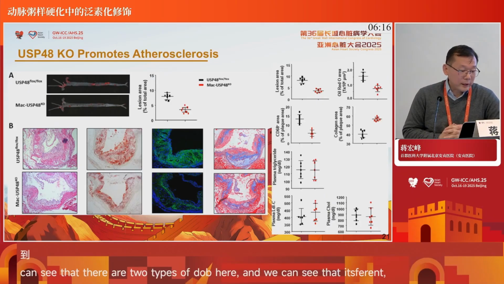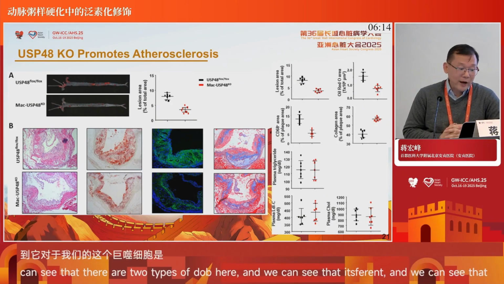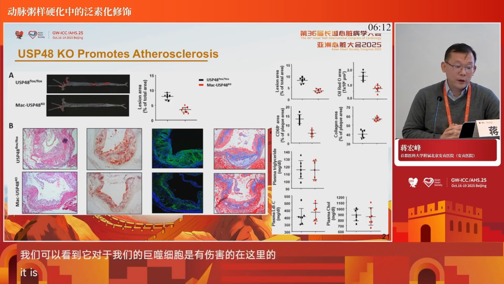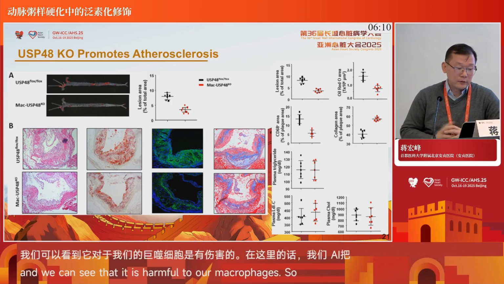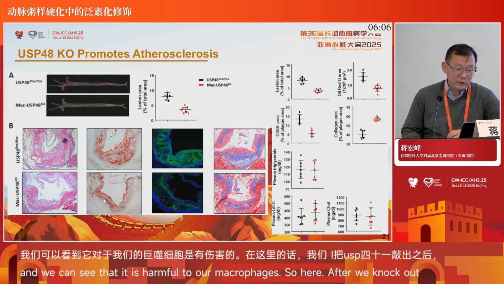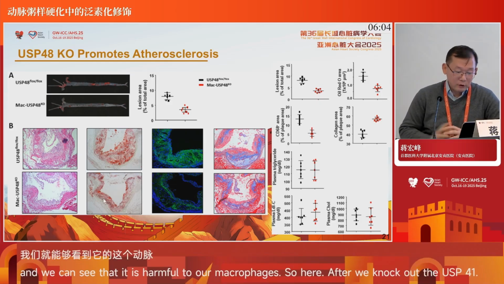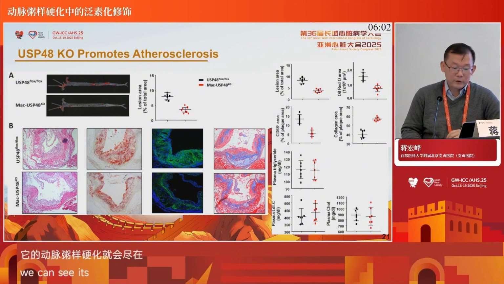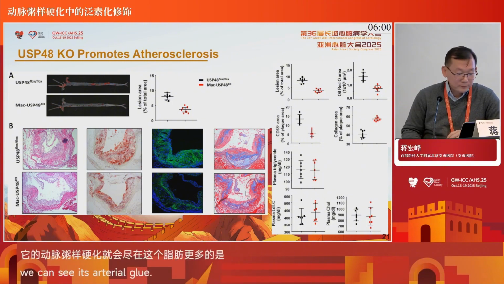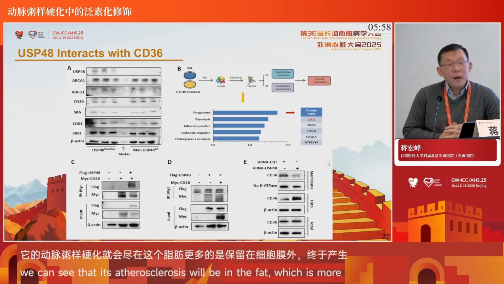And in the same way, we knocked out DUB 48, and we found the lesion was significantly improved. We can see the plaque is reduced, the lipid accumulation is reduced, the inflammatory cells are reduced, and the collagen looks better. So what happened with DUB 48?